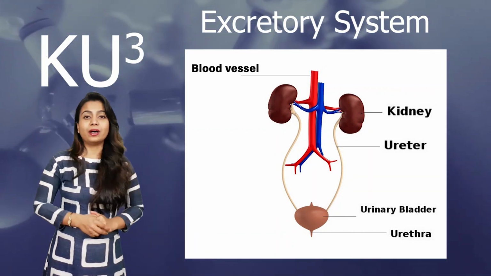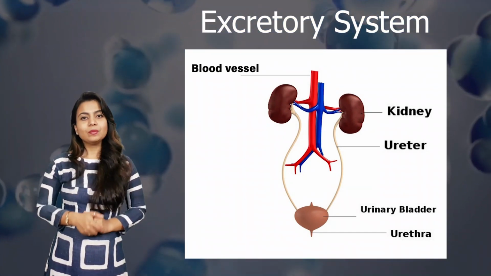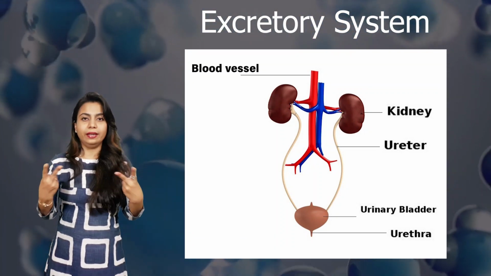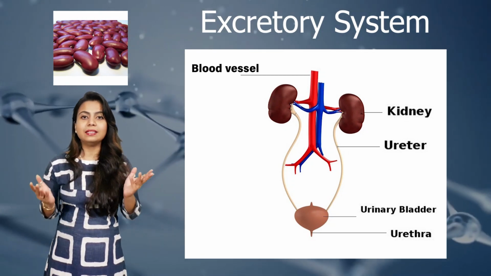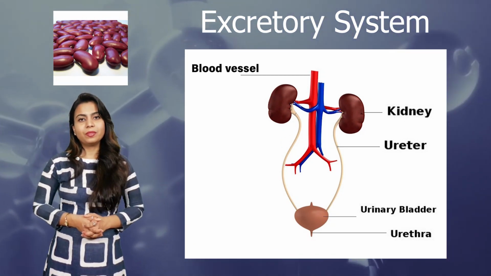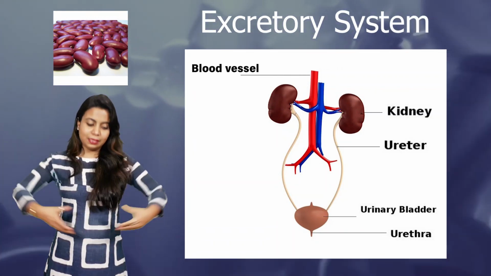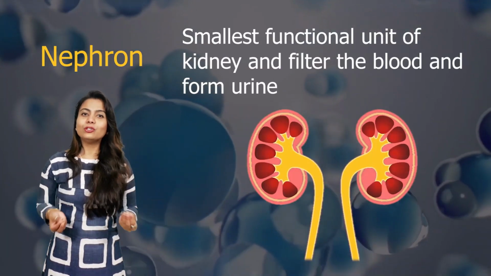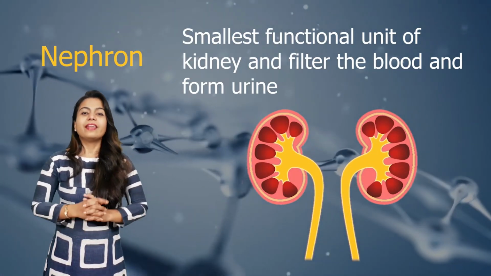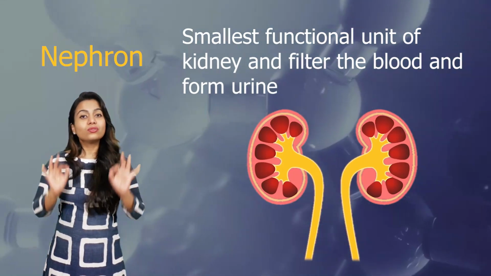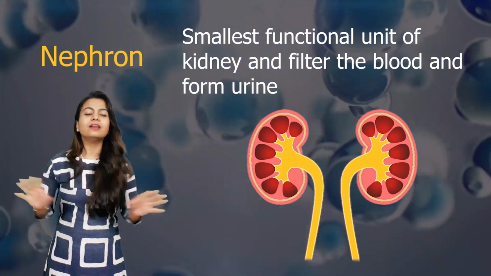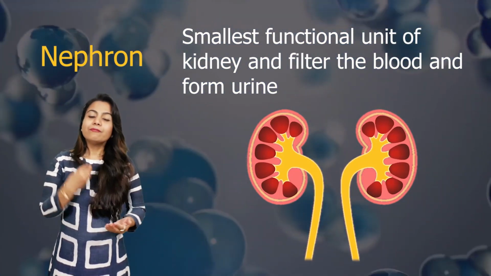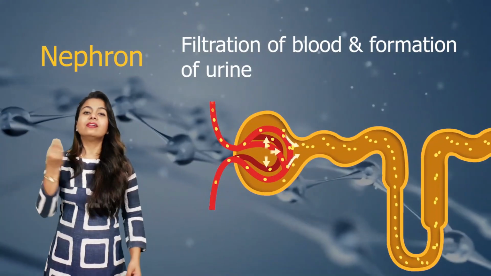Now coming to the first part, that is kidney. In human beings there are 2 kidneys and they are bean shaped, just like Rajma beans. Kidneys are present in our abdominal cavity. Now, when we are talking about the kidneys, we should know the term nephrons. Nephrons are the smallest structural and functional unit of kidneys, and each kidney comprises millions of nephrons. Yes, nephrons are actually filters that filter the blood.